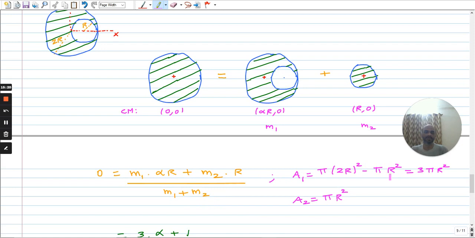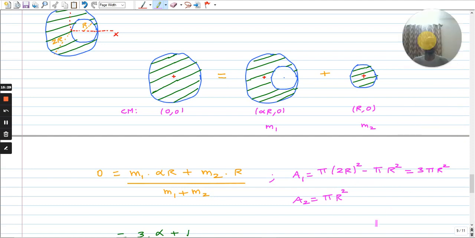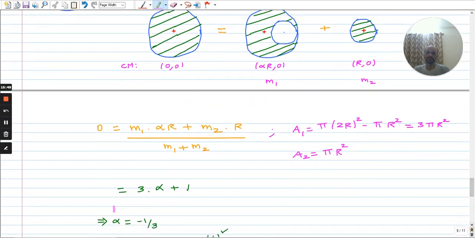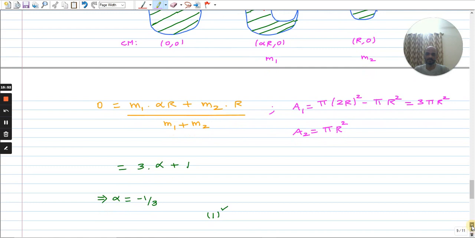Mass is proportional to the area. Area of the disk with the hole is pi into 2r square minus pi r square, so that will be 3 pi r square, and the area of the smaller disk is pi r square. So m1 is proportional to 3 times pi r square and m2 is proportional to pi r square. So m1 is 3 times m2. Using that we get 3 alpha plus 1 equals 0. So from this alpha is minus 1/3.